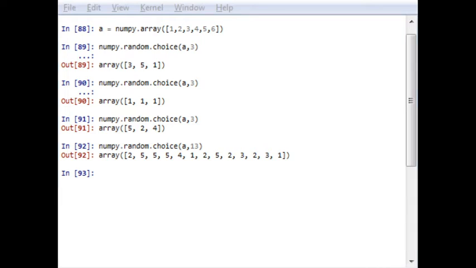now I want to shuffle this array. There is a function called shuffle, which shuffles the contents of an array. Now it's just an example.